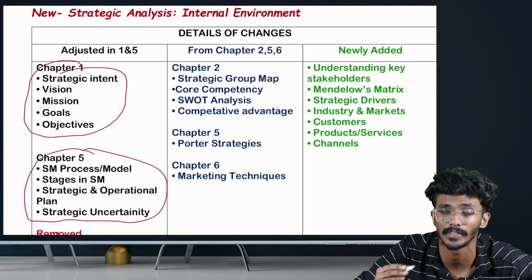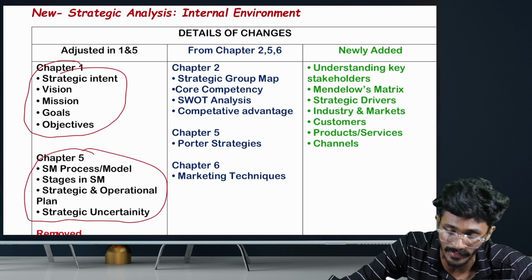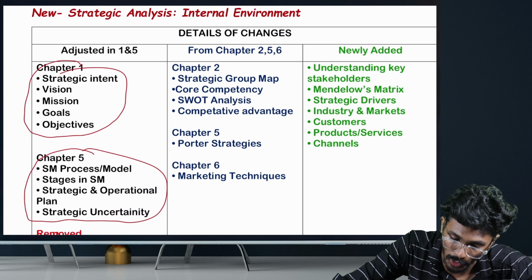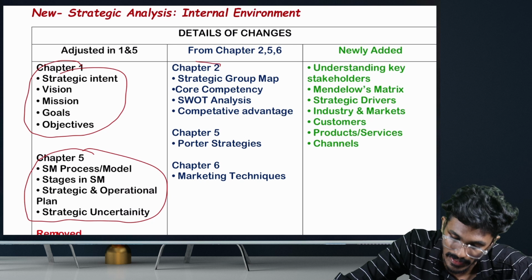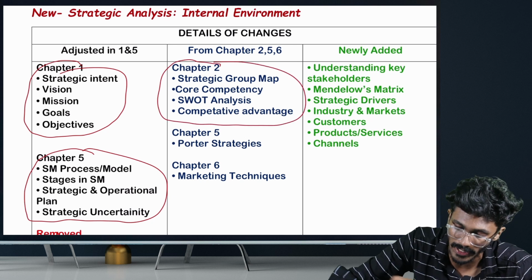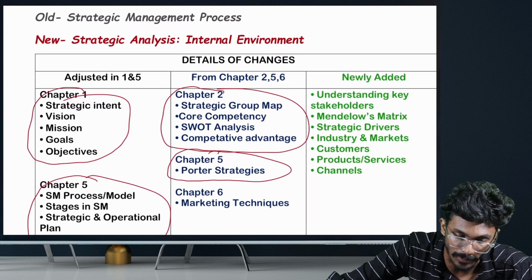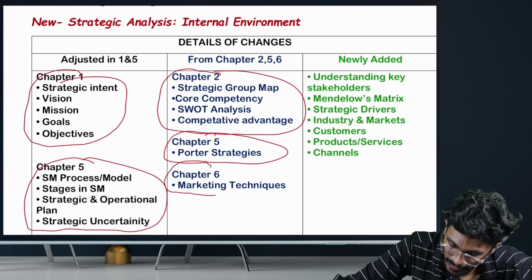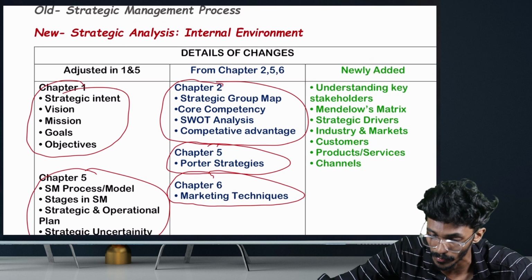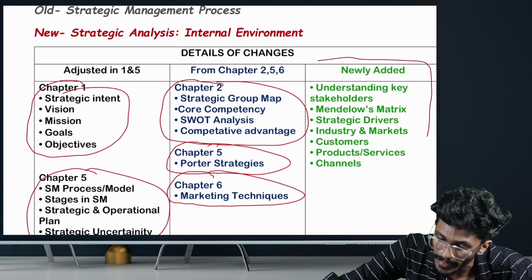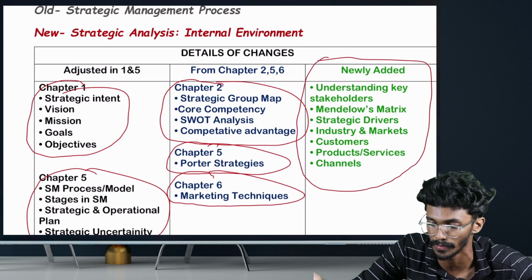And also they have added another set of topics from other chapters. From chapter number 2, 5 and 6, they have added some topics. From chapter number 2 of old scheme, they have added strategic group mapping, core competency, competitive advantage, and SWOT analysis. And also from chapter number 5, Michael Porter's generic strategy has been moved to new syllabus chapter number 3. Strategic marketing techniques come from chapter number 6 of old syllabus to chapter number 3 of new syllabus. And again, another set of newly added topics like mental health metrics, strategic drivers, industry market, customers, product channels, etc.